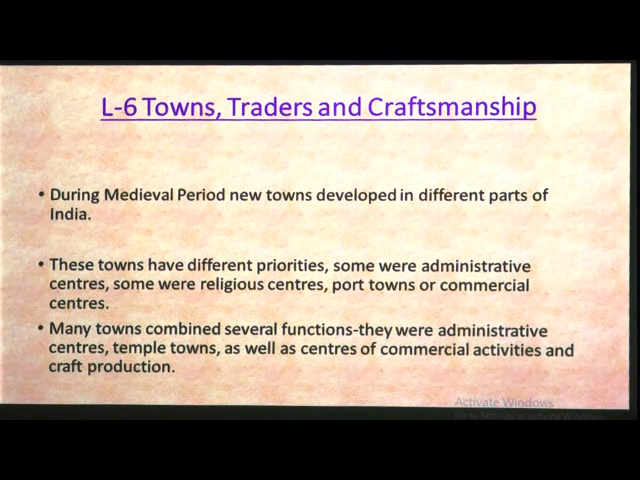So now we will proceed. Now I want to read the points. During the medieval period new towns developed in different parts of India. These towns had different priorities: some were administrative centers, some were religious centers, port towns or commercial centers. Many towns combined several functions. They were administrative centers, temple towns as well as centers of commercial activities and craft production.